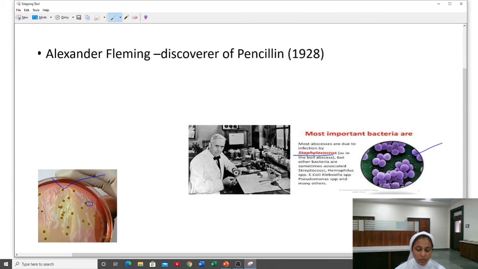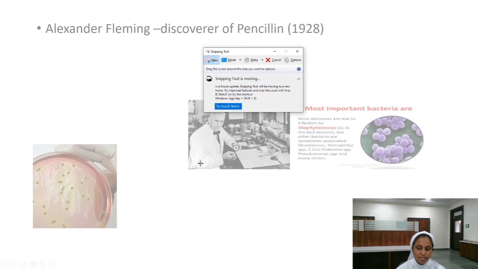Then he understood the fungus was producing a substance which cleared the bacteria, and later it was identified as Penicillium notatum, the source of penicillin. So dear students, have a keen eye on things around you, and one day you could become a discoverer like Alexander Fleming, and you can bring a positive change to the human society. So moving to the next one.